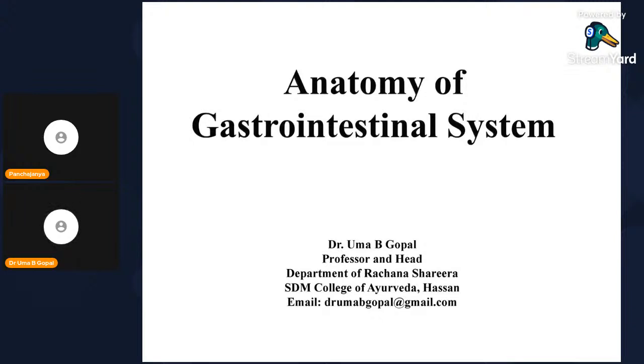MCQ is also there. So, the total weightage of the marks for the GIT is: there will be one must-know MCQ, one must-know short answer question, one must-know long answer question. So in total you can prepare for digestive system. Digestive system will be asked for 16 marks along with Koshtava Masha Sharira. The marks allocation is 16 marks. So for this you can prepare very clearly.